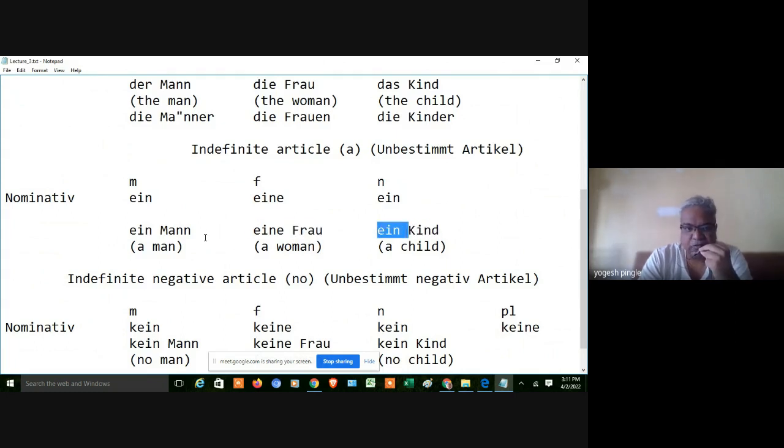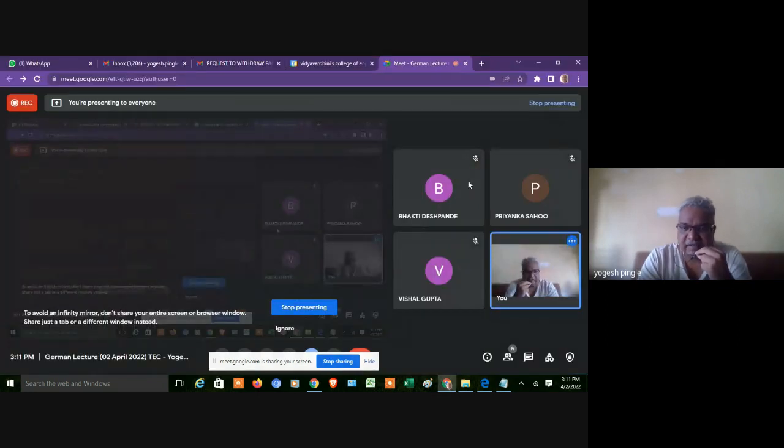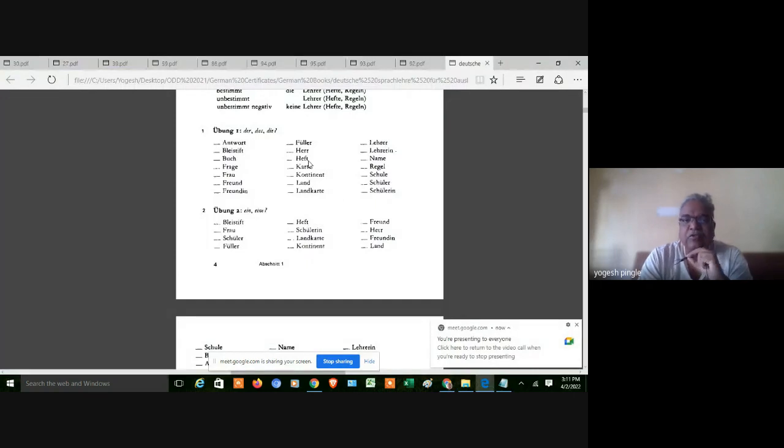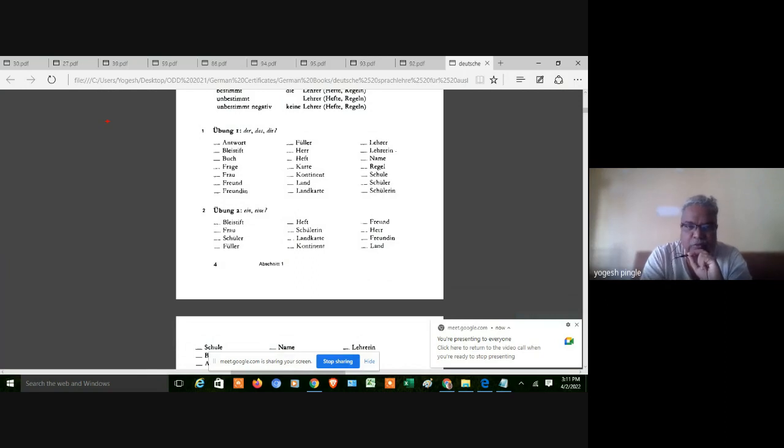This ein is the same for masculine and neuter, whereas for feminine it is eine. And the exercise is that we are going to have these nouns, and you are going to solve this. I hope that you did this exercise, but let's go through it.